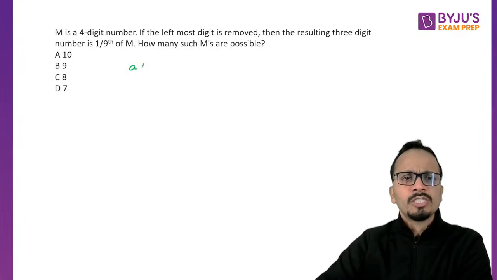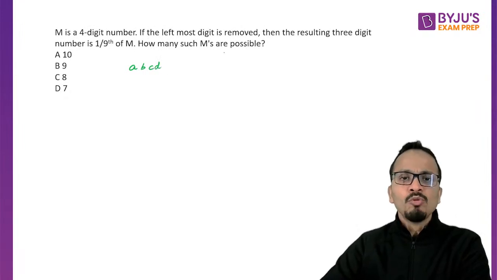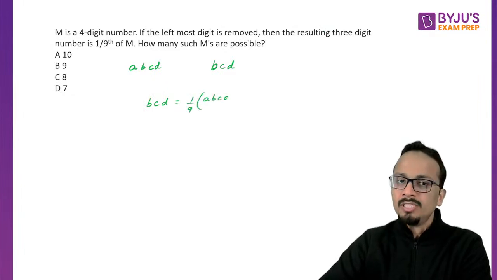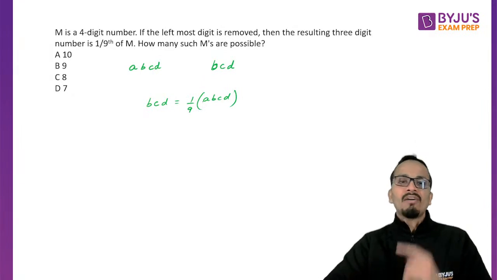Let's say the 4-digit number is ABCD. Now, if the leftmost digit is removed, that means A is removed, the number will be BCD. The resulting 3-digit number BCD is 1/9 of the original number ABCD. So this is what I have got.